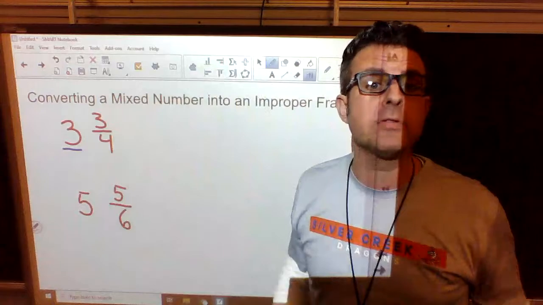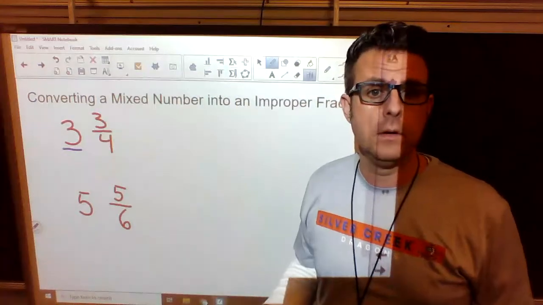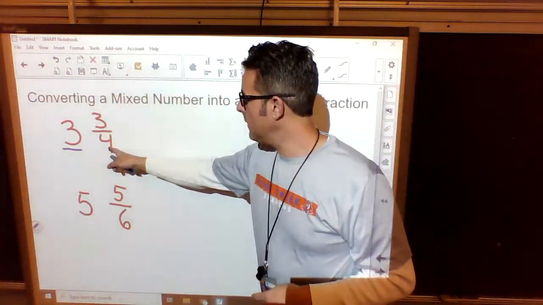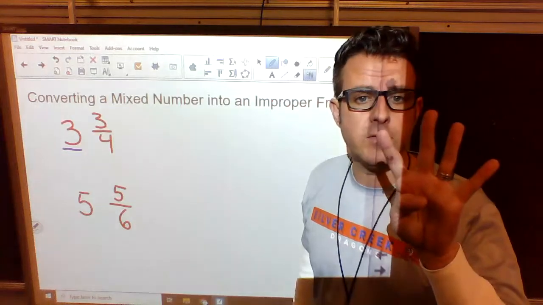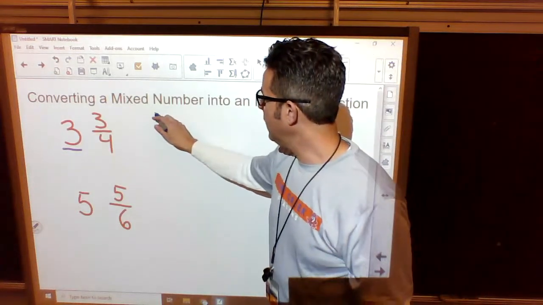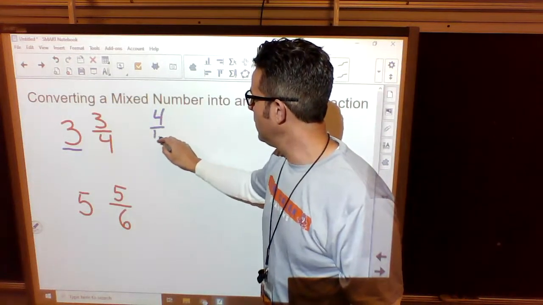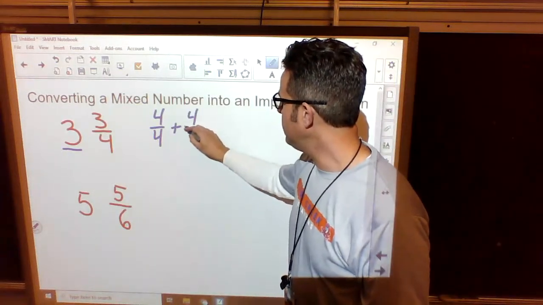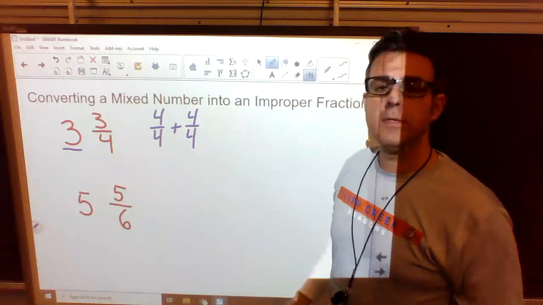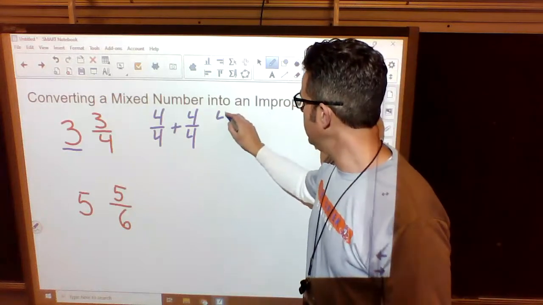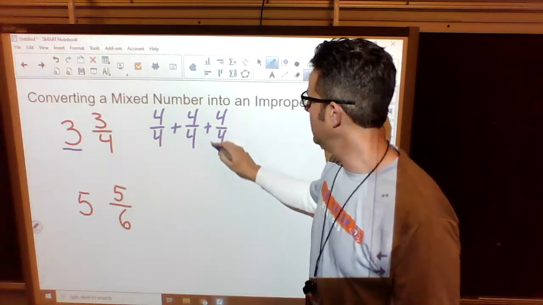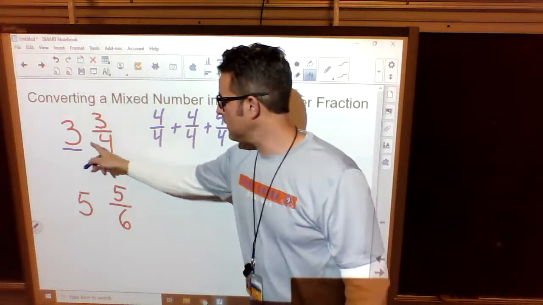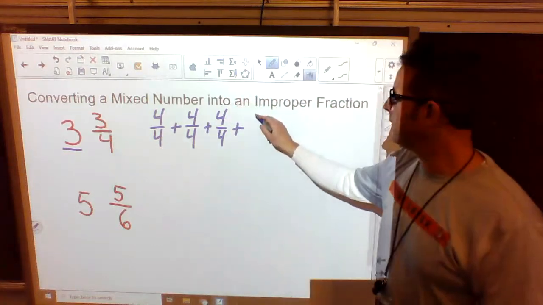It means we have 3 whole pies. How many pieces are in a pie? There's 4. So 1 pie would be 4/4. The second pie would be 4/4. The third pie would be 4 pieces over 4. And then finally, those are our 3 wholes, and then we have 3/4 of a pie.